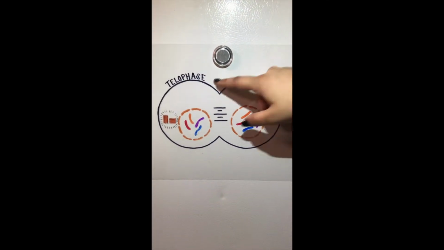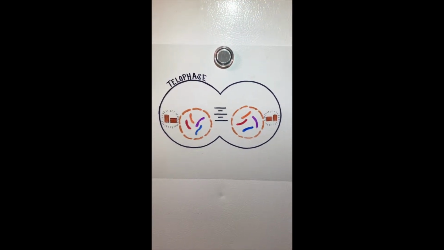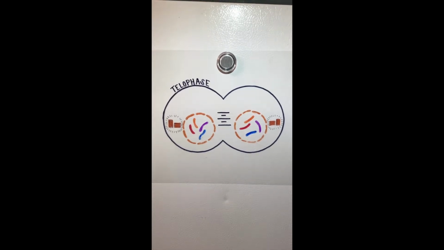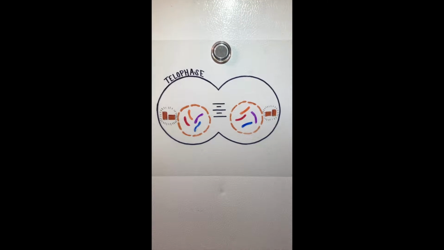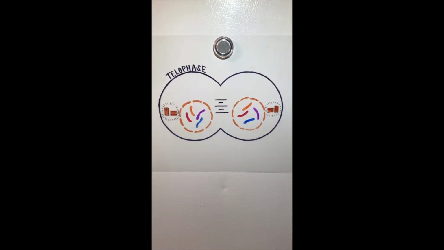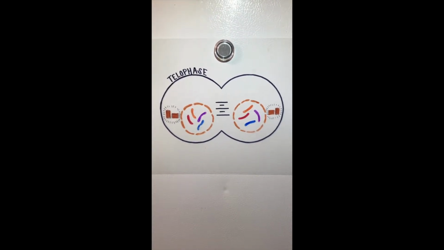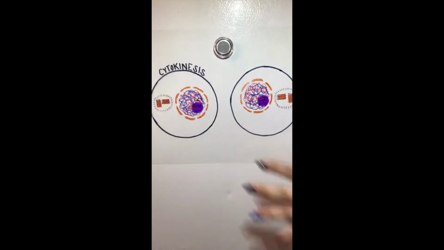In telophase, which would be this one right here, the cell is nearly done dividing and it starts to reestablish its normal structure as cytokinesis takes place. The mitotic spindle is broken down into its building blocks and the new nuclei form, which are these right here. One for each set of chromosomes, nuclear membranes and nucleoli reappear. The chromosomes begin to decondense and return to their stringy form.